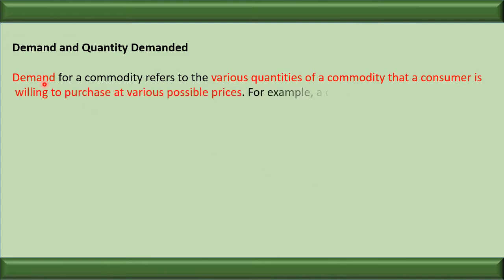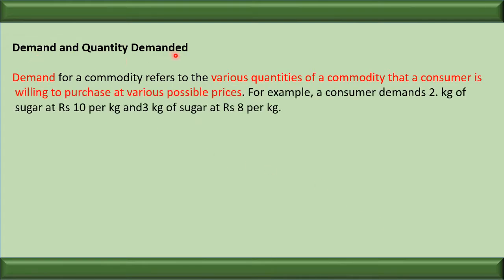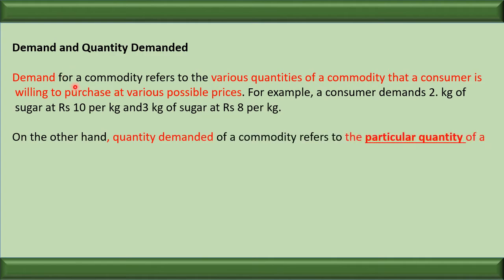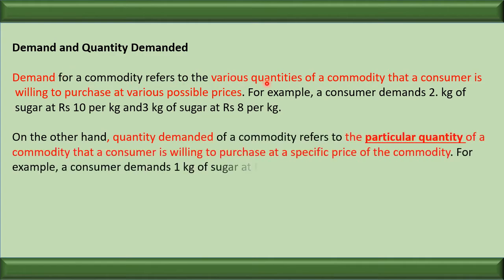Now, let us see what is demand and what is quantity demanded. Demand for a commodity refers to the various quantities of a commodity that a consumer is willing to purchase at a particular price. So, when the quantity is not mentioned, it is called demand. And when we affix the word quantity and specify the quantity of a commodity a consumer is willing to purchase, then it is called quantity demanded. So, the difference between demand and quantity demanded is the quantification of the demand.